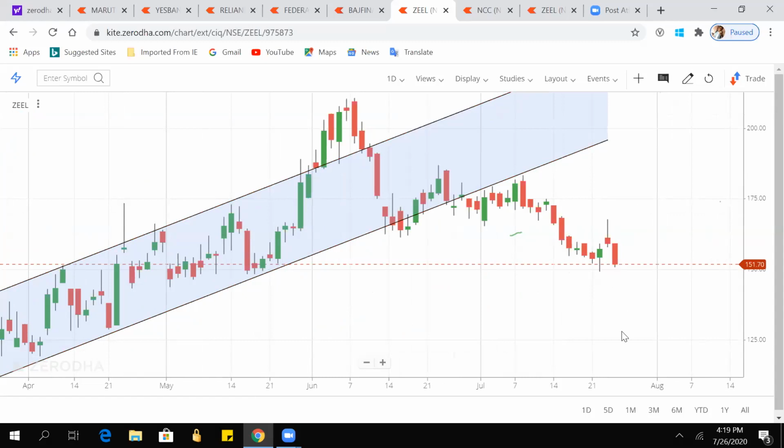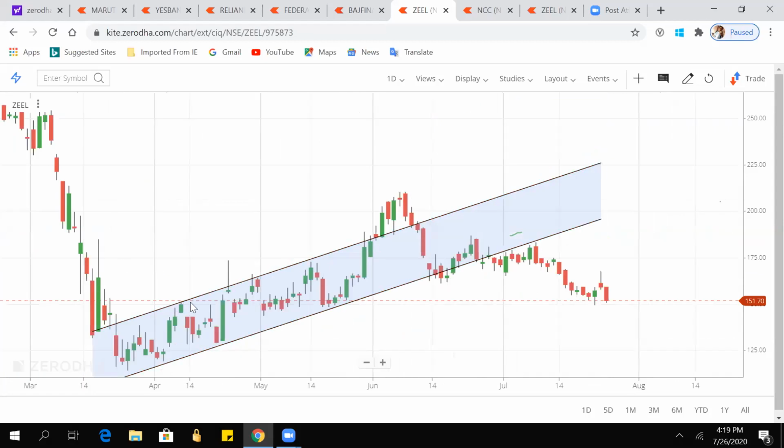New support and new resistance, I think. That resistance can be this, and the support we can see is at the 150 level, because here also at 150 level, then here also 150 level, many candles are there, and here also it is not going below the 150 level.